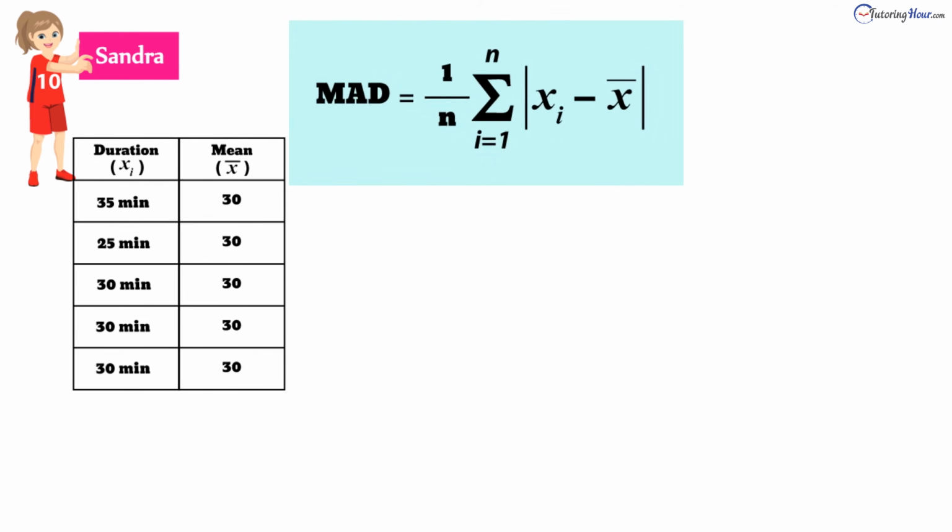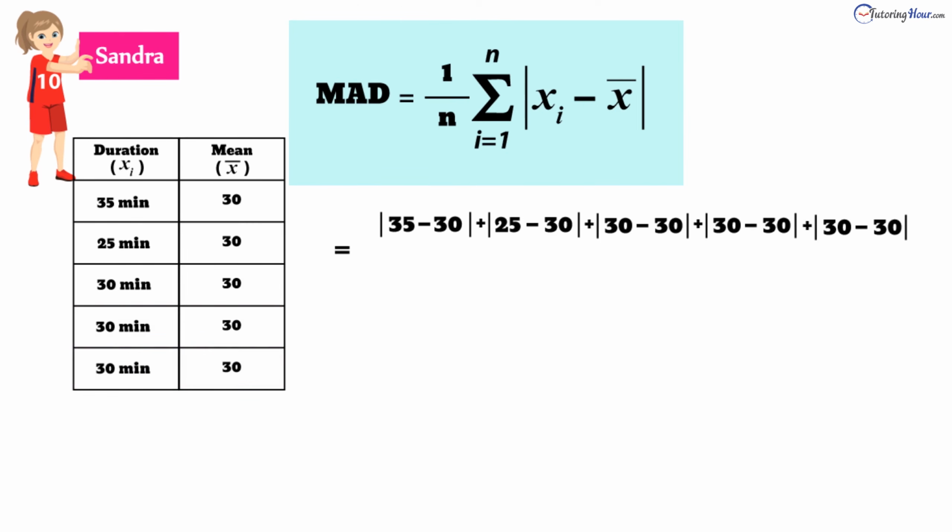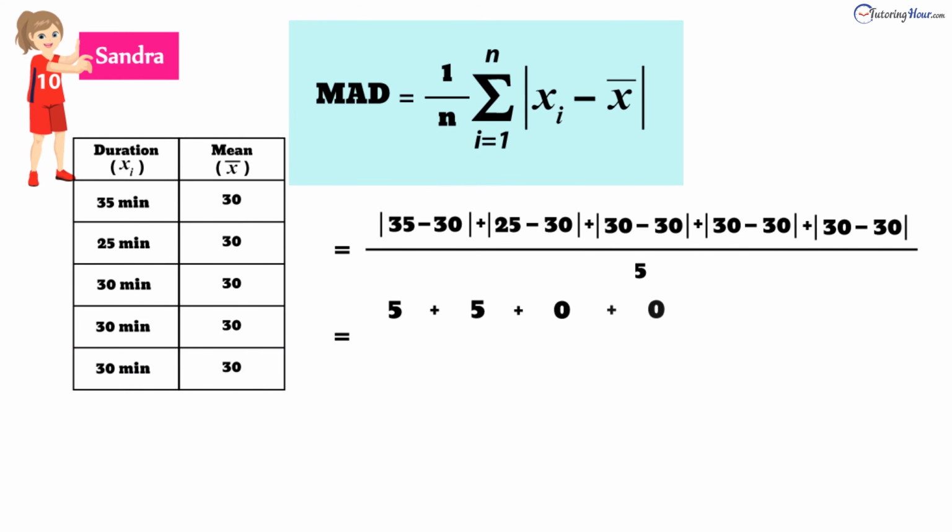We have the absolute value of 35 minus 30, plus the absolute value of 25 minus 30, plus the absolute value of 30 minus 30, plus the absolute value of 30 minus 30, plus the absolute value of another 30 minus 30, divided by 5. And that is 5 plus 5 plus 0 plus 0 plus 0 divided by 5.